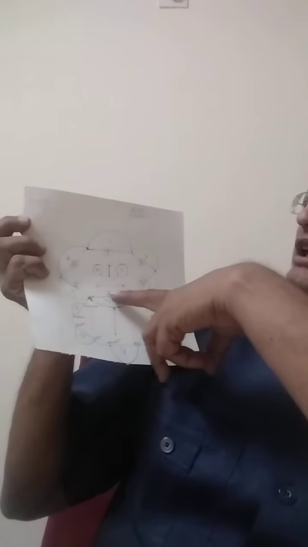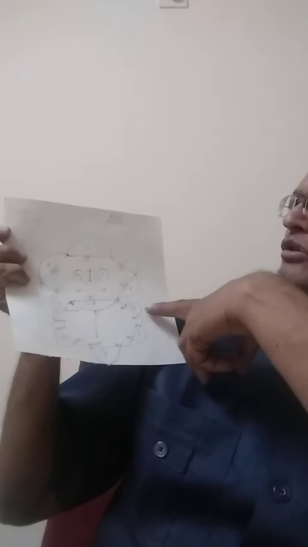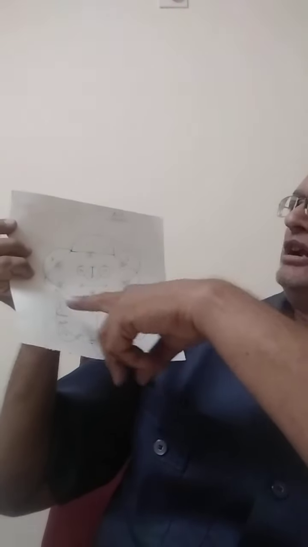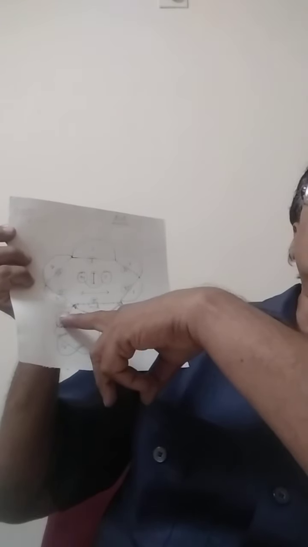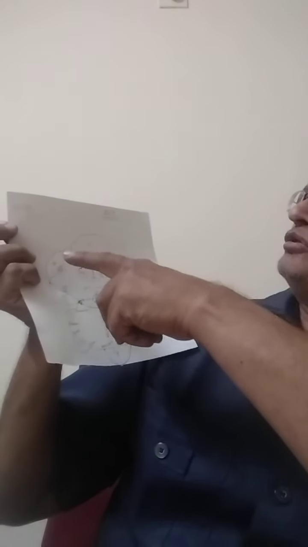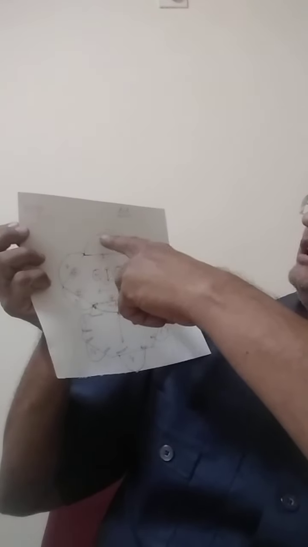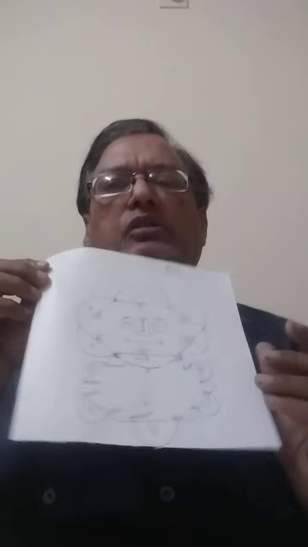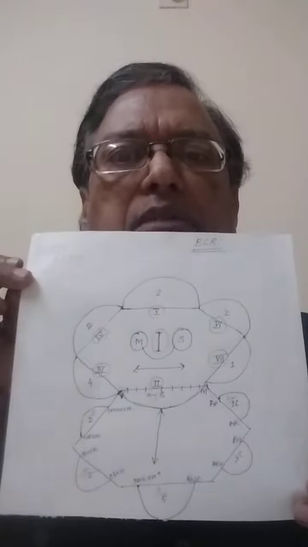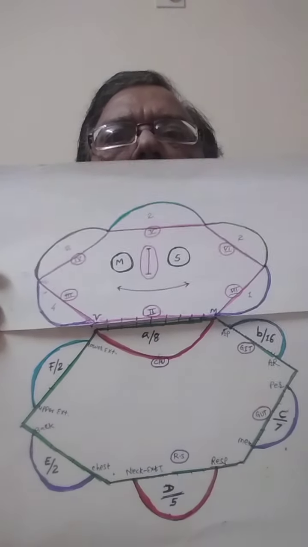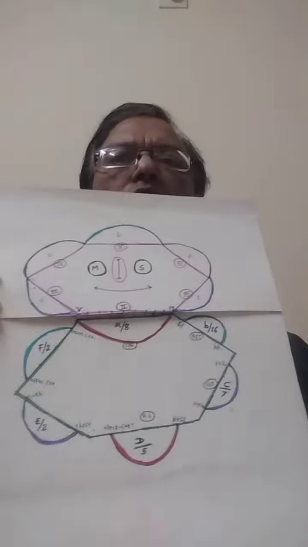So here 8 into 2 is equal to 16. 8 plus 7 is equal to 15. The 2 into 2 into 1 is equal to 2. Once again, 2 into 2 is equal to 4, and 2 into 1 is equal to 2. So this is the particular pattern. When you study the pattern of the doll, you can find a very nice way to remember the particular sections.